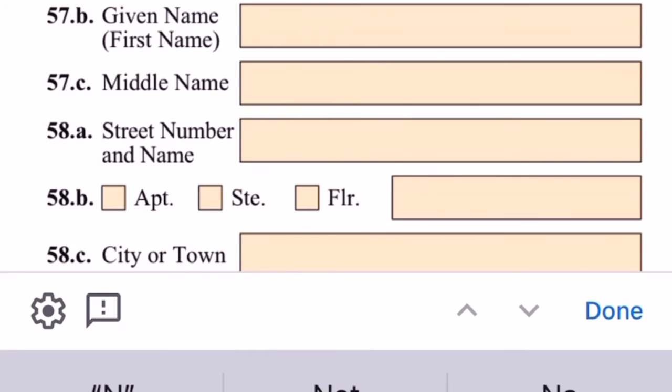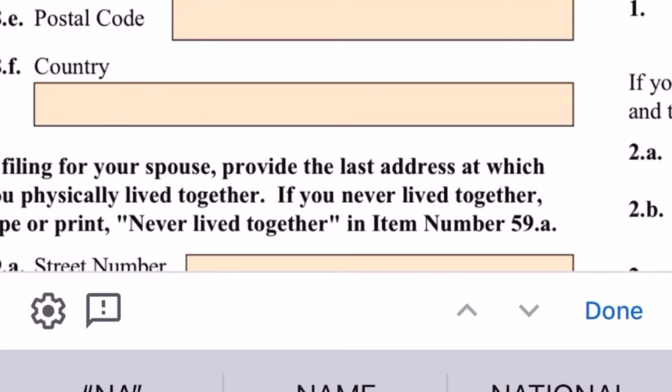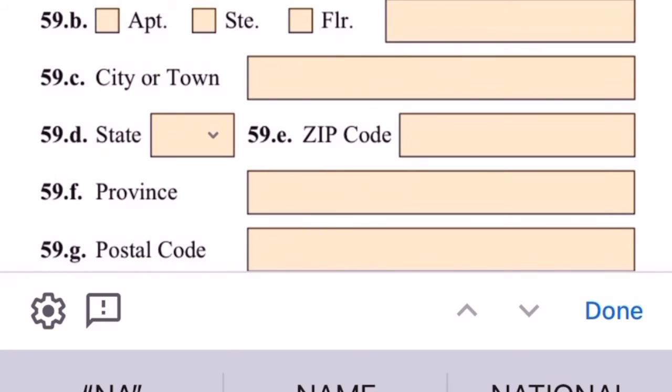So we are going to enter the information about the beneficiary down here if it applies to you, but in this case it doesn't apply to my client, so we're going to put not applicable. It says, if filing for your spouse, provide the last address at which you physically lived together. If you never lived together, type or print never lived together in the number 59A.